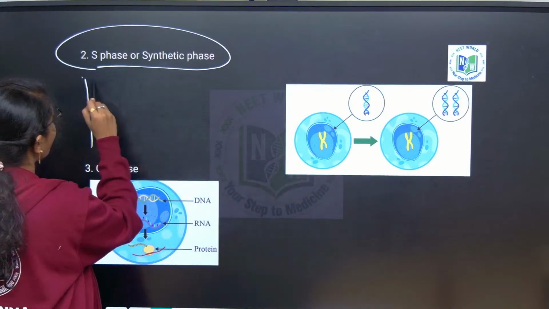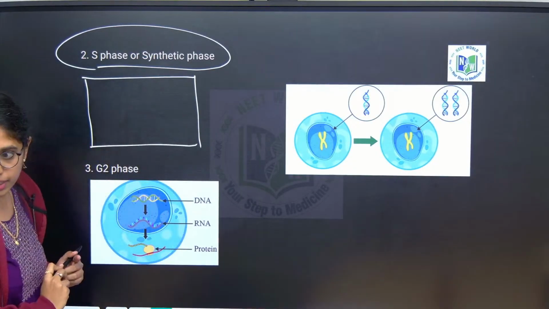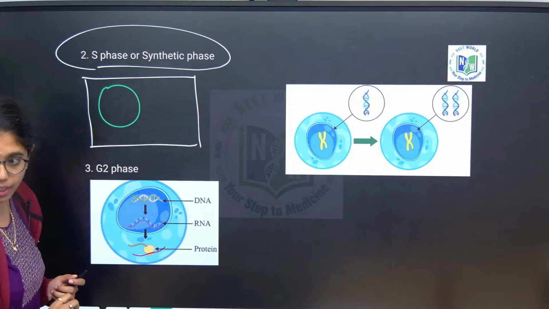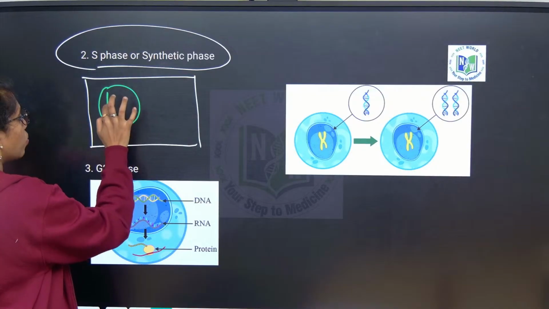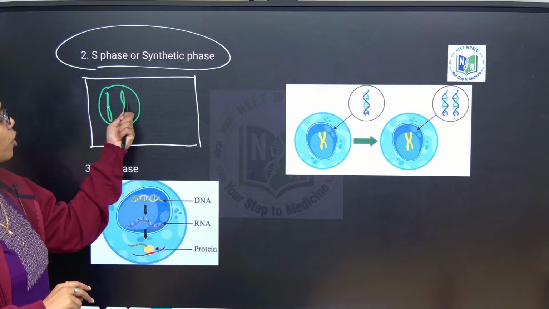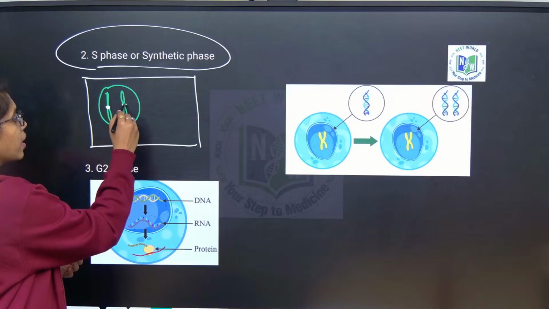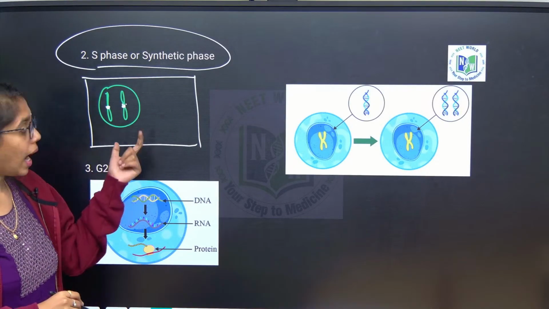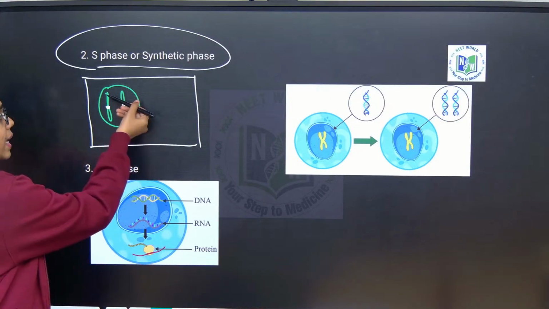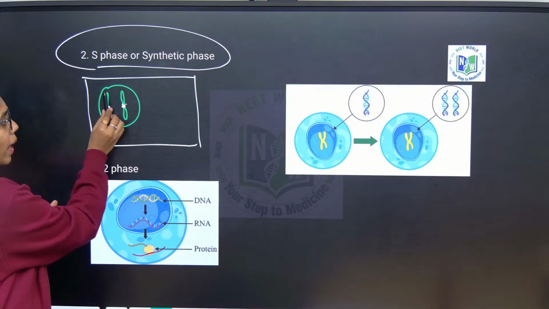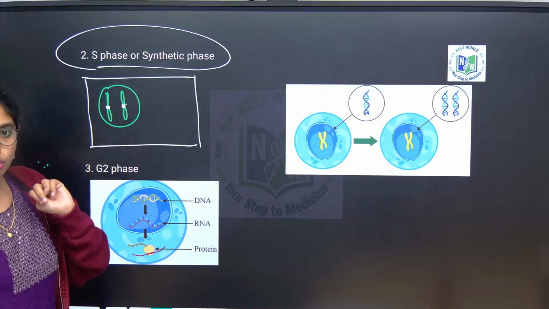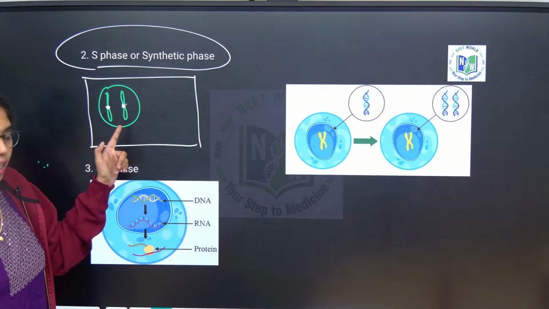For example, consider this as a cell, and inside that assume this as a nucleus. Inside the nucleus, these are the chromosomes. How do you count the number of chromosomes? By the number of centromeres. At the center, centromeres are there, and it is equal to the number of chromosomes. How many chromatids are there here? 1 and 2, 2 chromatids. These are the arms of the chromatid. As such, you have 2 chromatids in the beginning of the S phase inside the nucleus.